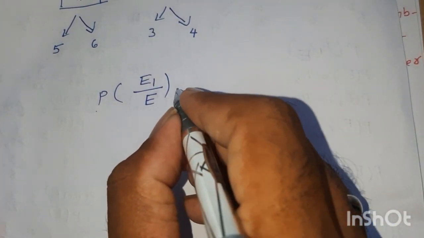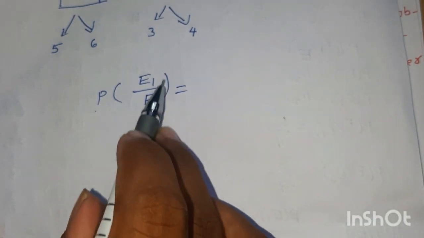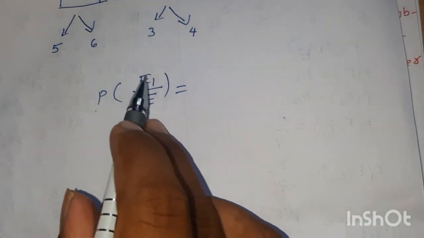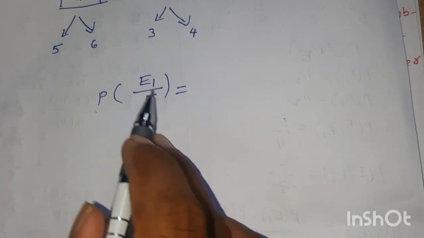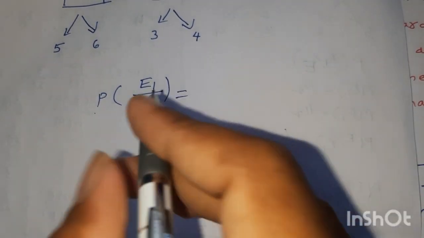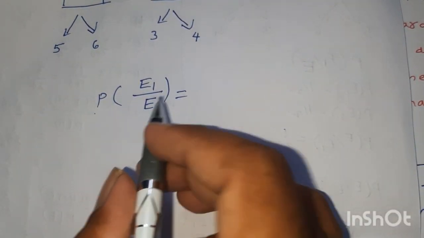By using Bayes theorem, we can find this probability.